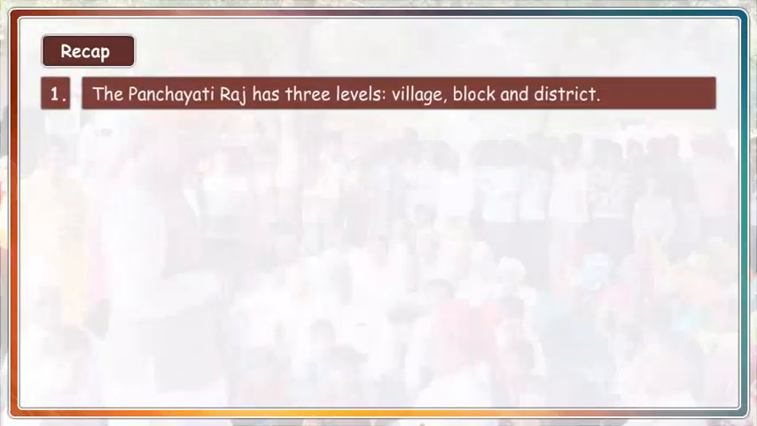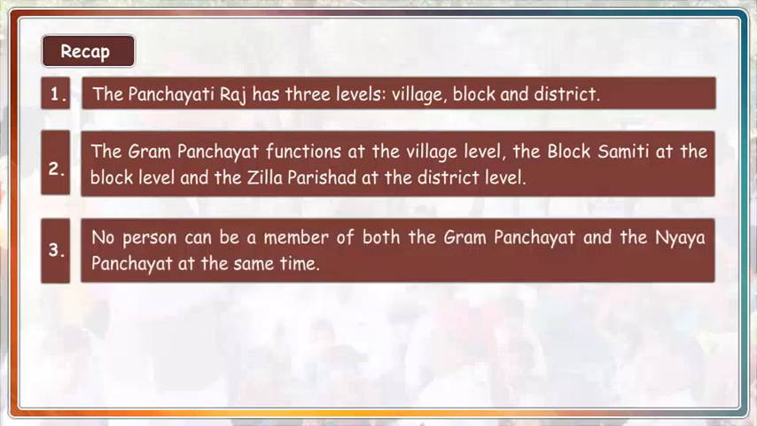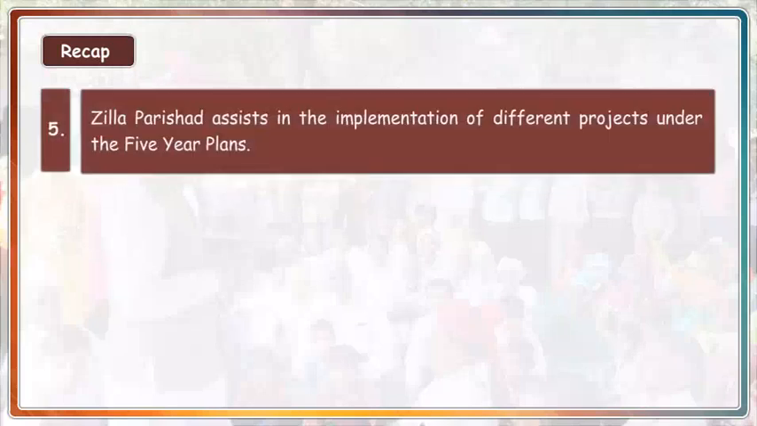The Panchayati Raj has 3 levels: village, block and district. The Gram Panchayat functions at the village level, the block samiti at the block level and the Jila Parishad at the district level. No person can be a member of both the Gram Panchayat and the Nyaya Panchayat at the same time. The chairpersons of all the block samitis form the membership of the Jila Parishad. Jila Parishad assists in the implementation of different projects under the 5-year plans.